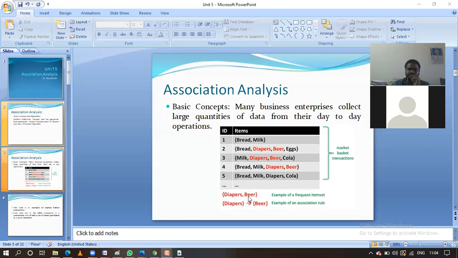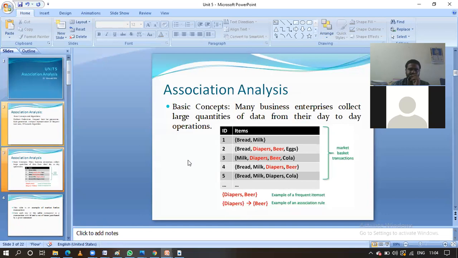Here are the diapers, beer pair. There are different item sets also. Okay, this is the one. From this one, what is the association we get? Whenever we purchase the diapers, we will purchase the beer. That is one association. We are going to find out the unknown values from the given input data.